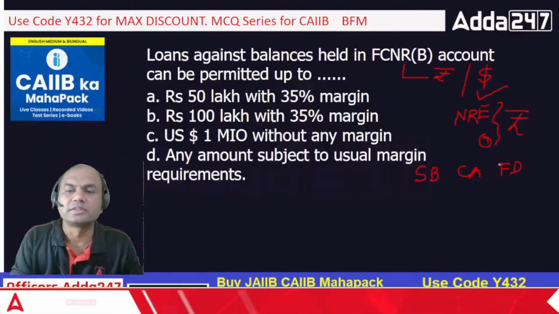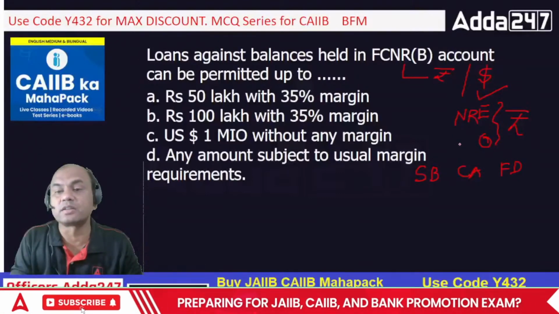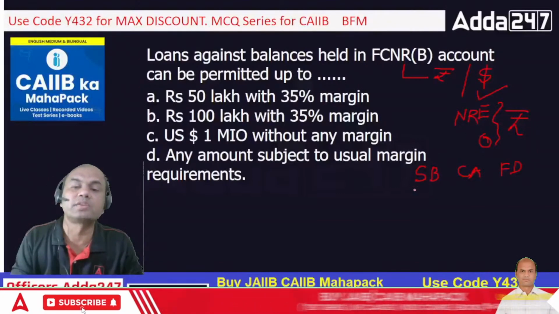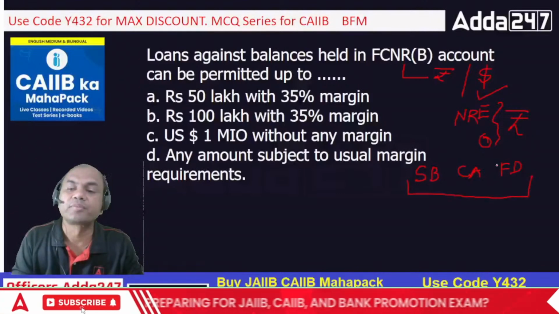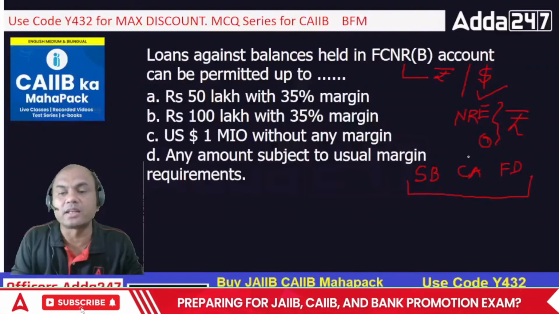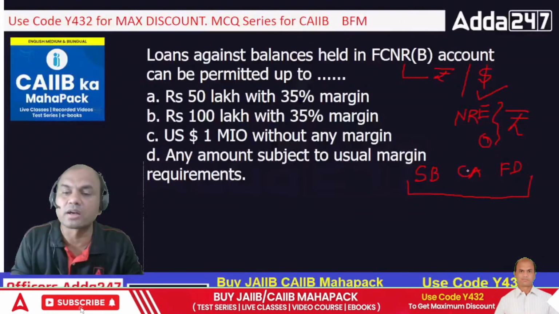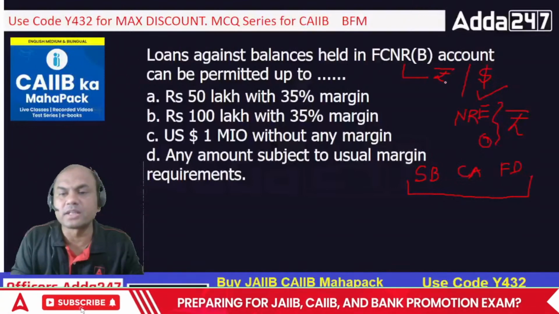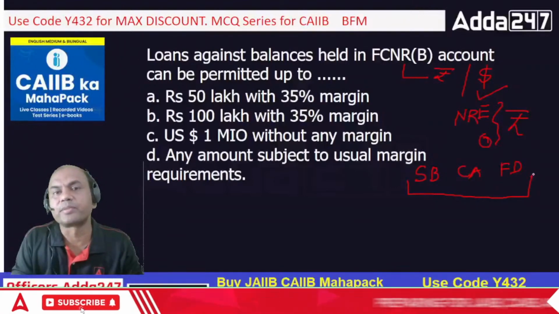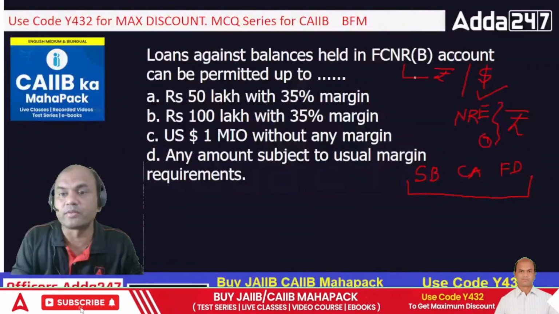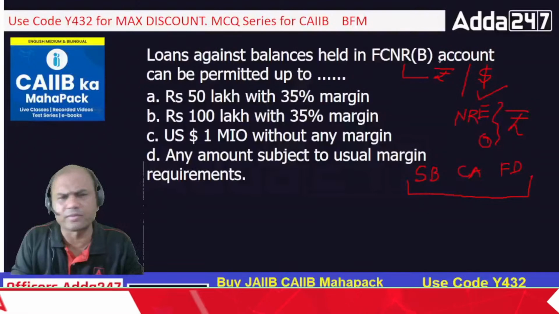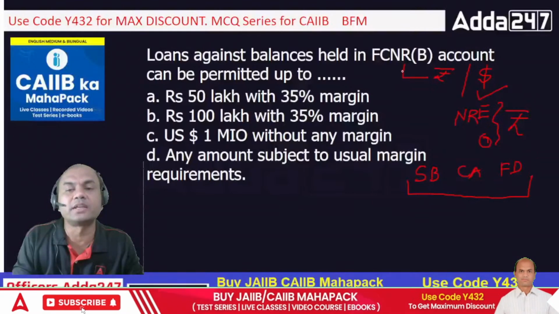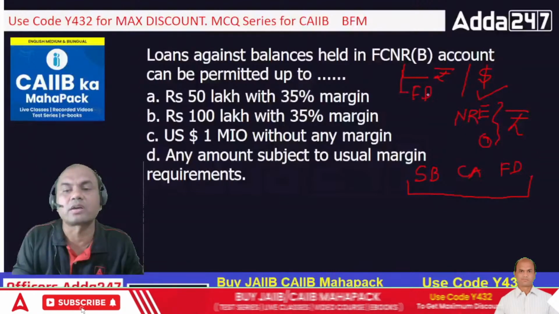This is apart from this question, but this is a logical question, and this is what you must know always. NRE and NRO are always in all the 3. We have NRE FD, NRE saving, NRE current. Similarly, NRO FD, NRO current, and NRO saving. And what is FCNRB? Do I have saving, current, or FD in FCNRB? We have only FD. FCNRB is only FD. It is never a saving or current account.